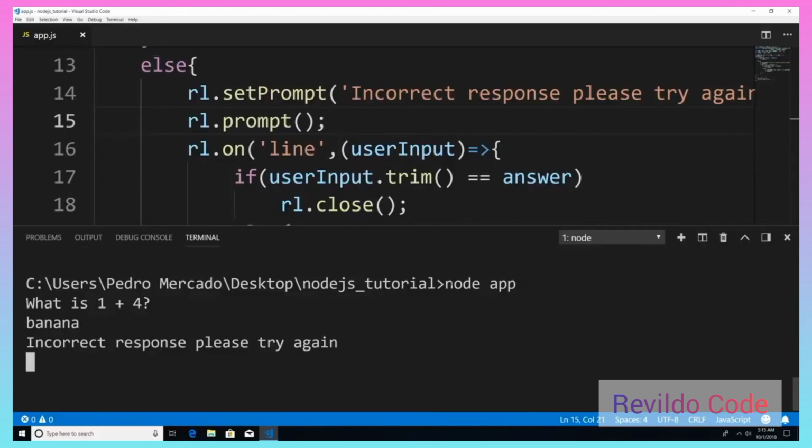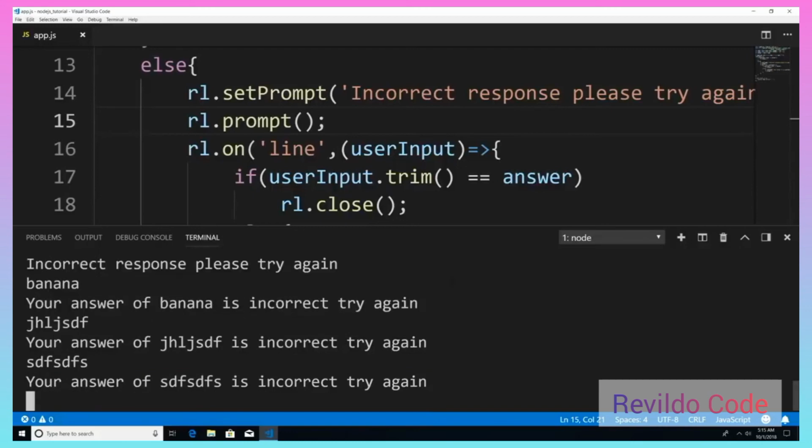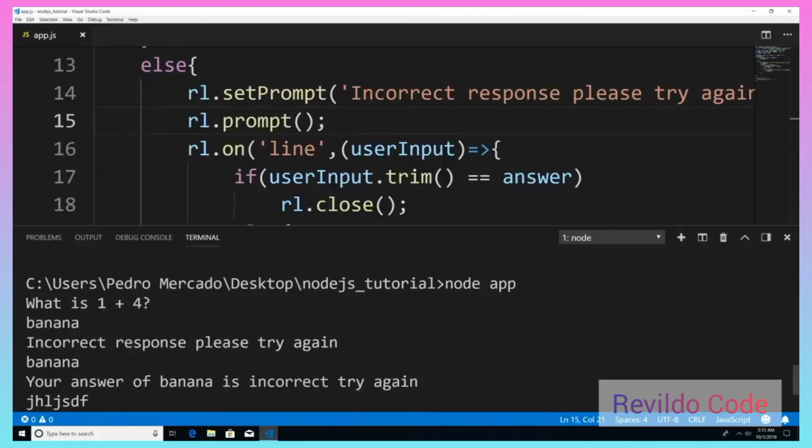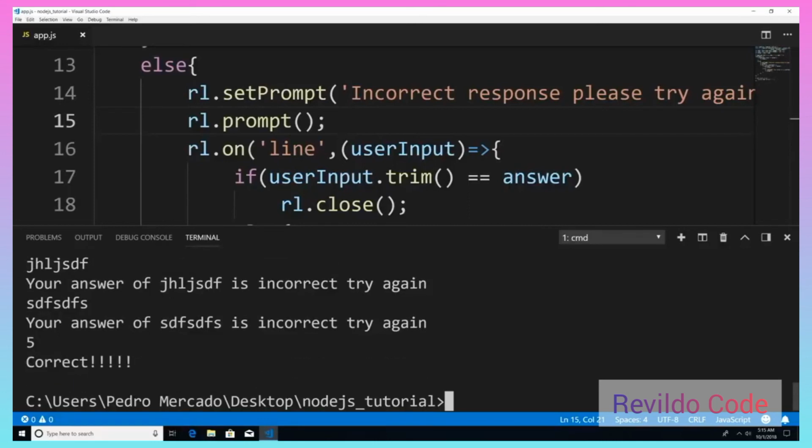Please try again. I'm going to type banana again. Your answer banana is not correct. And you can see that this will go on indefinitely. Now if I go back up and see what it was, what is 1 plus 4? I'm just going to type in 5. And you can see we get the output of correct, and then it exits the application.